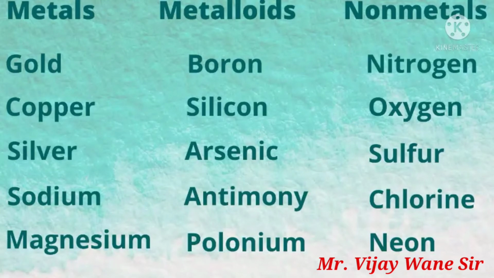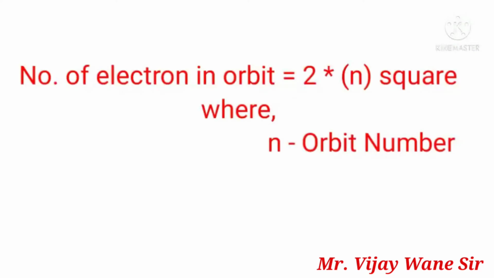So whatever classification we have seen was based on the electronic configuration and especially on the outermost electrons in the atom. How many electrons will be there in the outermost orbit depends upon one formula. That formula is 2n square, where n is the orbit number, and 2n square represents the number of electrons in that orbit.